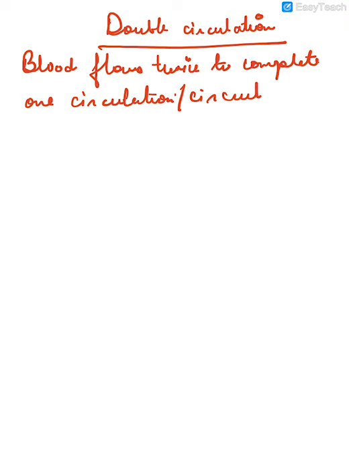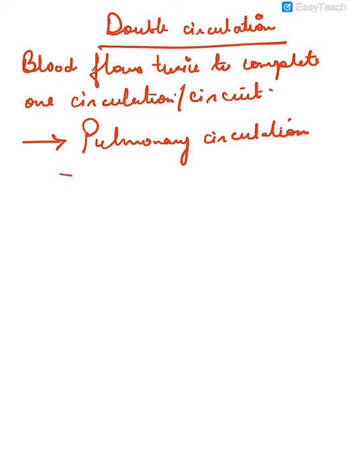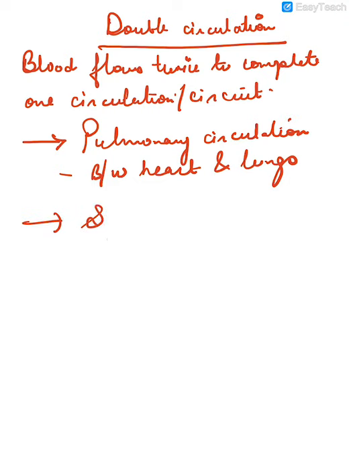The double circulation consists of two types of circulation. One is the pulmonary circulation, which is between the heart and the lungs, and the other is systemic circulation, which is between the heart and the rest of the body.